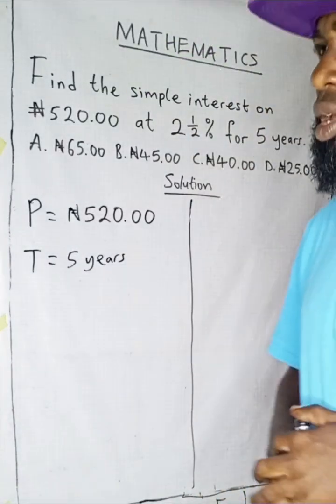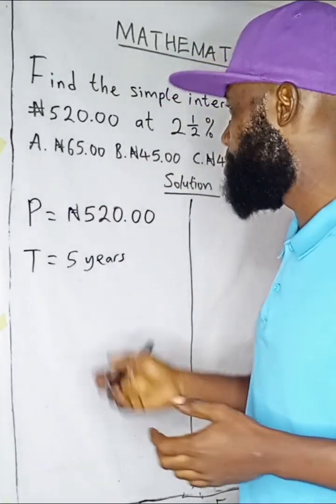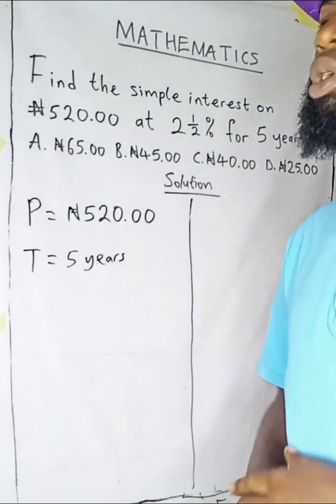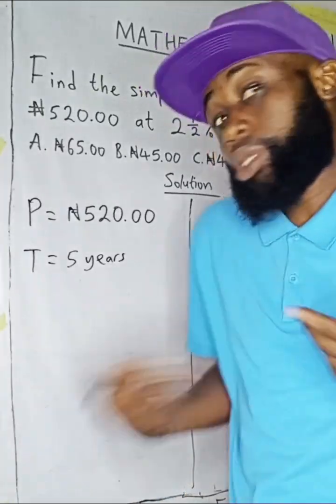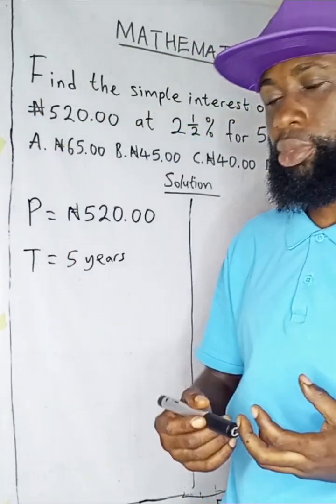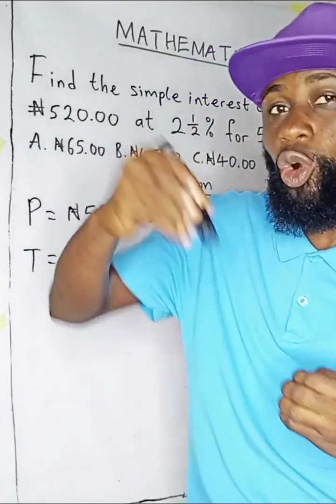But what will happen is that you can't hold my money for 5 years just like that and come back after 5 years to pay me the same amount of money. No, we don't do things that way. We don't do business that way because I'm a businessman. So I told him you are going to add an interest to it. So you pay me not just 520 naira, but an additional money called interest.